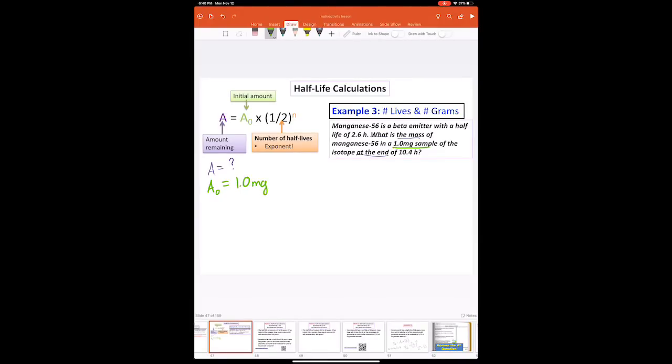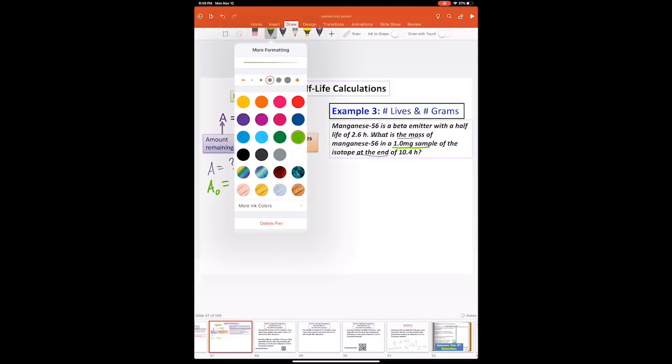Now, some of you might be thinking, hey, that's a milligram. Doesn't it have to be in grams for this equation? And if you are, I'm very happy you're doing that because it's a great foresight to have for what we're doing right now. But the answer is if you keep everything in milligrams, it's fine to leave this in milligrams. Nothing in our question is asking us to give our answer in grams. It just says what's the mass of manganese 56 at the end, and milligrams is a way to express mass, so you're fine. If it said in grams, then yes, you would have to do grams.